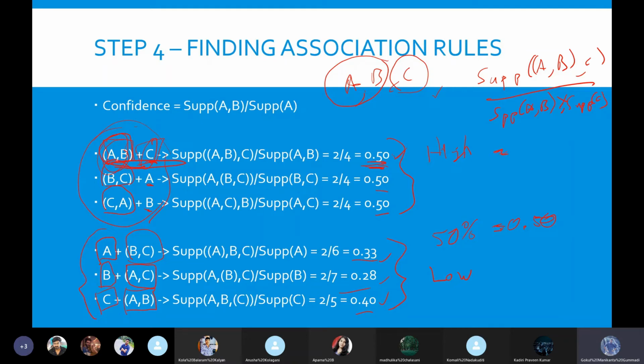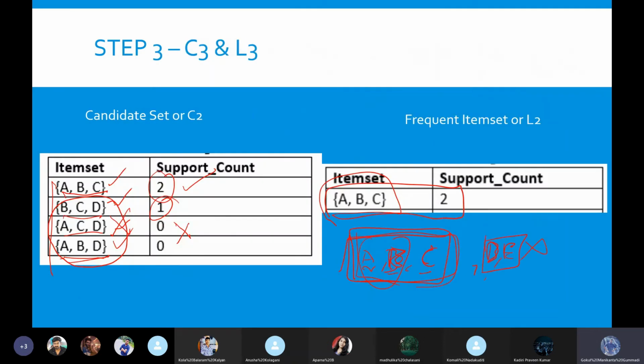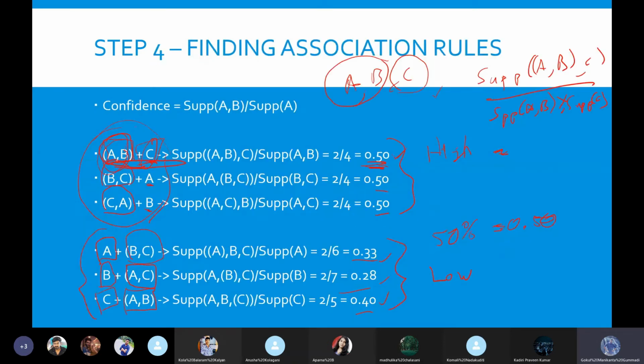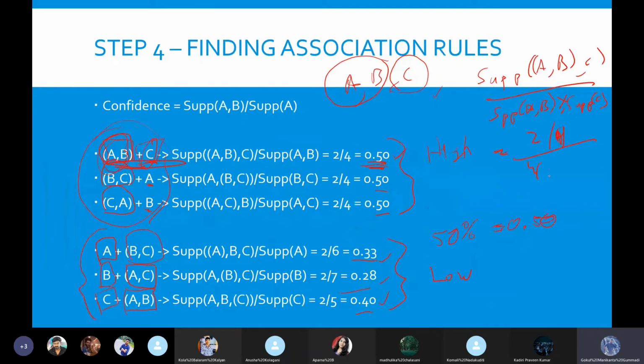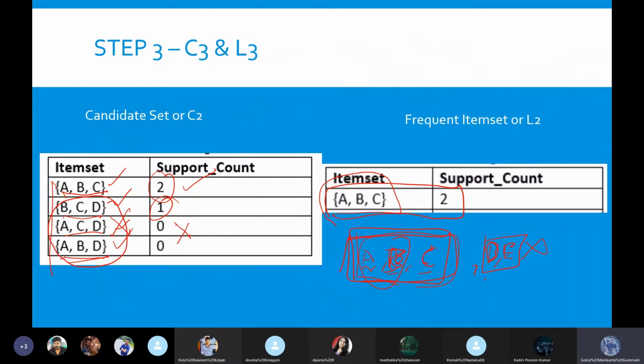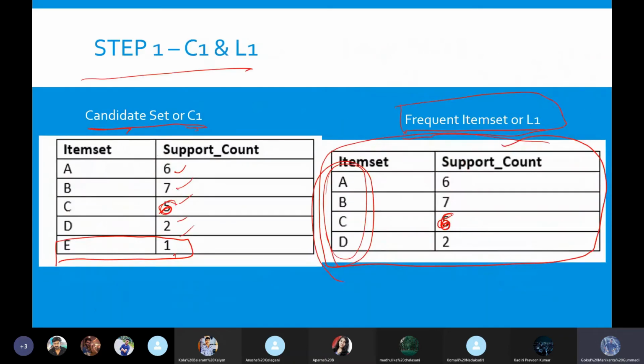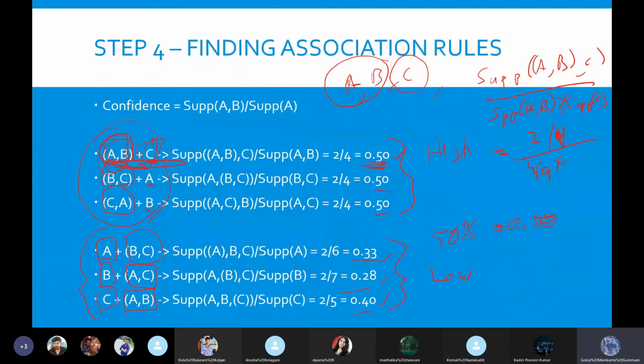What will be the value of support of A, B, C together? As we have identified, it is 2. So the support value with the overall transactions being 9 is 2 by 9, divided by support of A comma B. What will be the support of A comma B? A comma B is 4, right? So it goes like 4 divided by 9, into the support of C. What will be the support of C? The support of C is 6, right? So 6 by 9. This will be the lift.